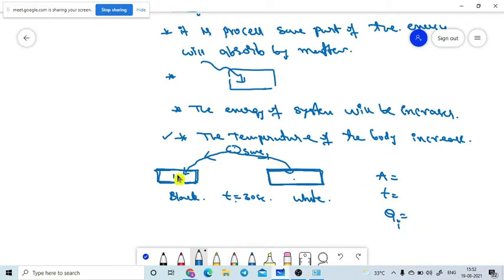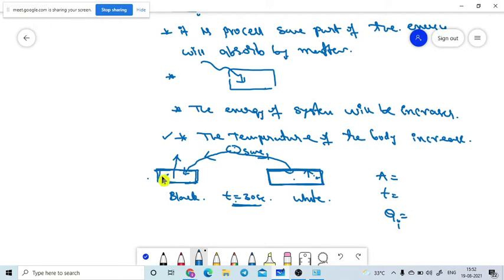But the black body's temperature is higher and the white body's temperature is lower, because the black body absorbed more heat energy, while the white body absorbed less heat energy in the given interval of time. So one physical quantity is coming into the picture.